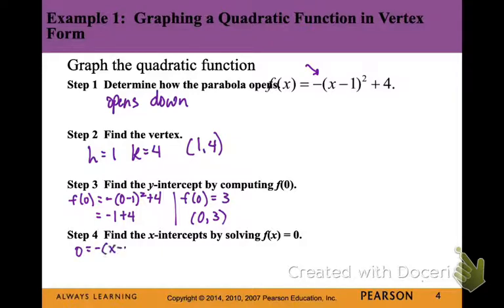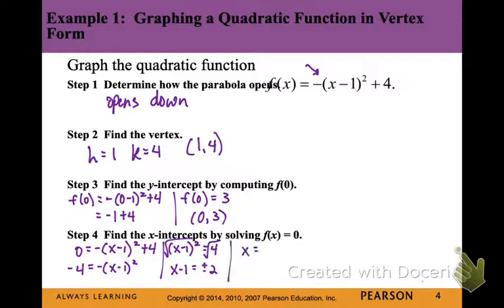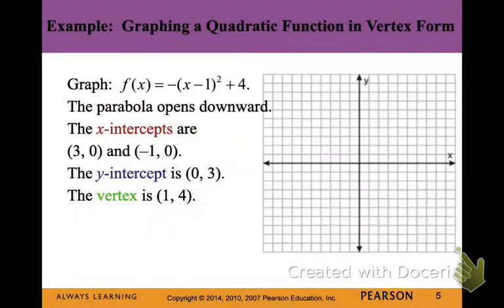So we're plugging in 0 for f(x), setting that equal. I'm going to subtract my 4 over, divide by negative 1. Now I can simply take the square root of both sides. Remember, the square root of 4 is both positive and negative 2. So when I add 1 to those numbers, I get positive 3 and negative 1. So my two x-intercept points are (3, 0) and (-1, 0).